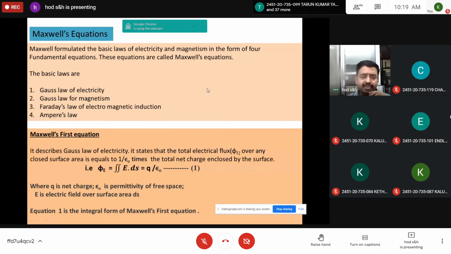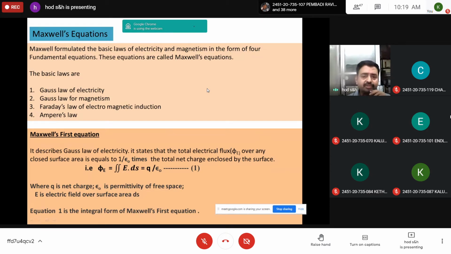Here, first experiments were conducted, some conclusions were drawn, and from that some mathematical equations were generated. So the laws of electricity and magnetism are observations, and Maxwell formulated these basic laws in the form of four fundamental equations, both in integral form and differential form.